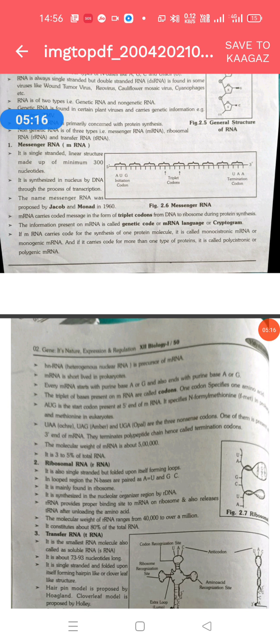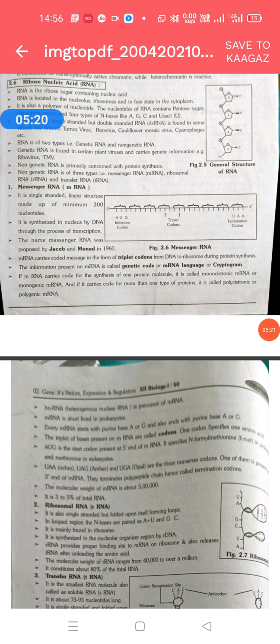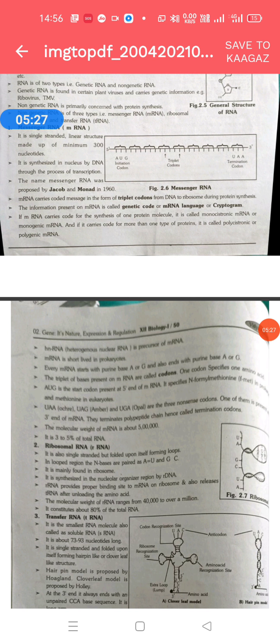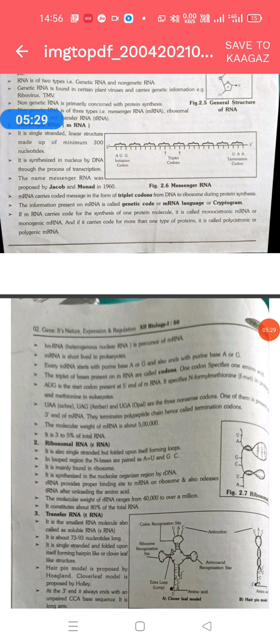The molecular weight of messenger RNA is generally about 5 lakh, and it constitutes about 3 to 5% of the total RNA.